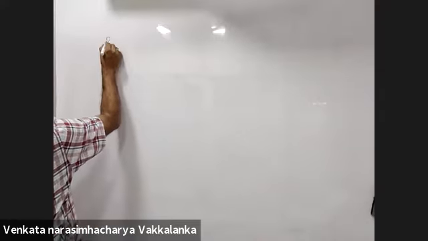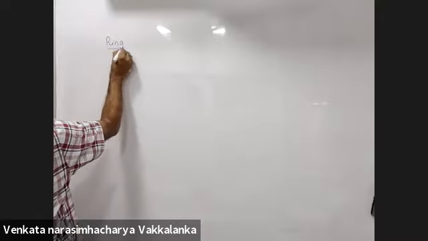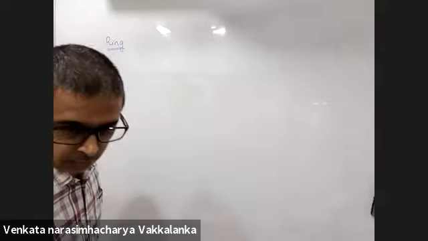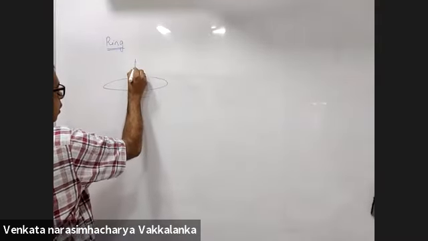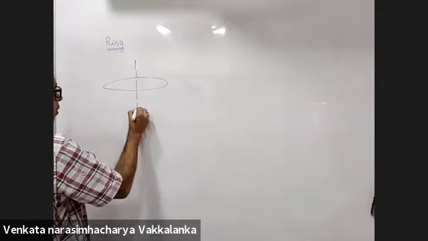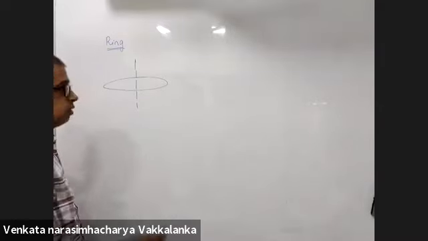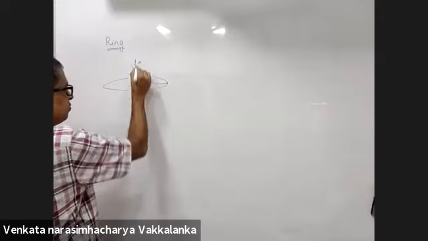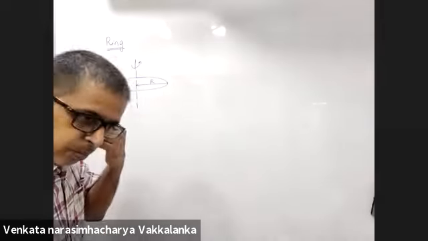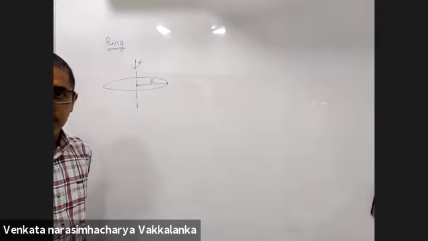Have a look. This is the ring. I want the moment of inertia of the ring about an axis passing through the center.